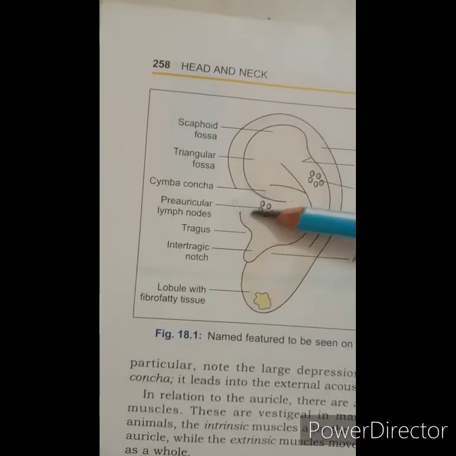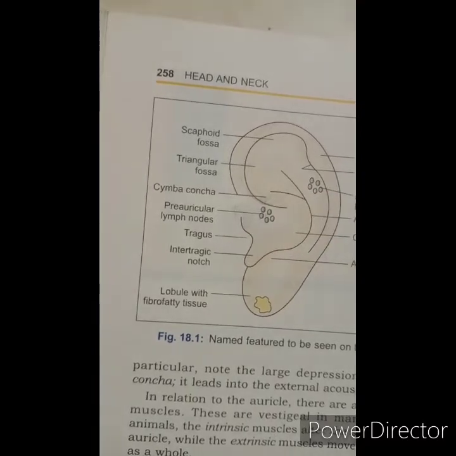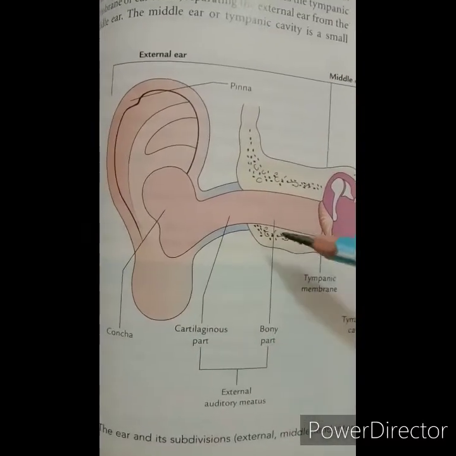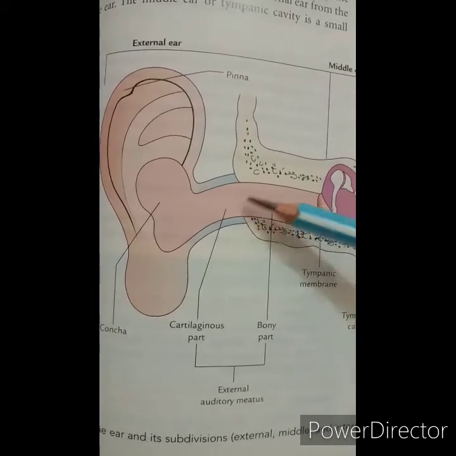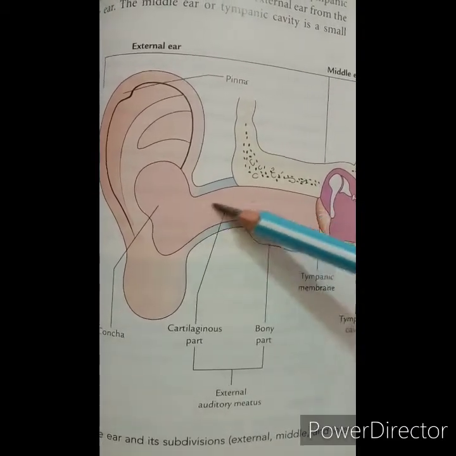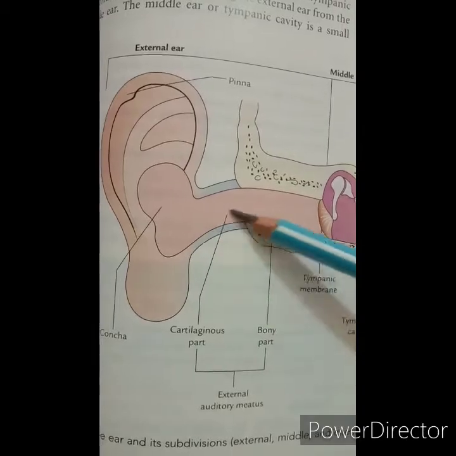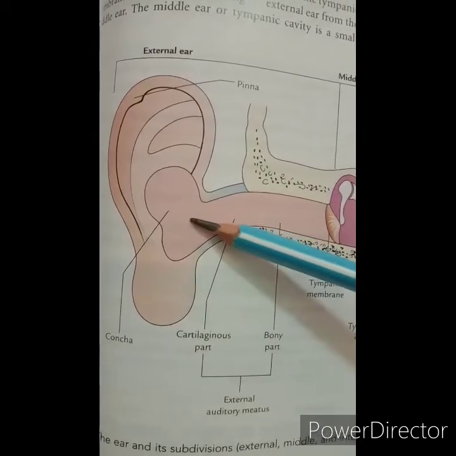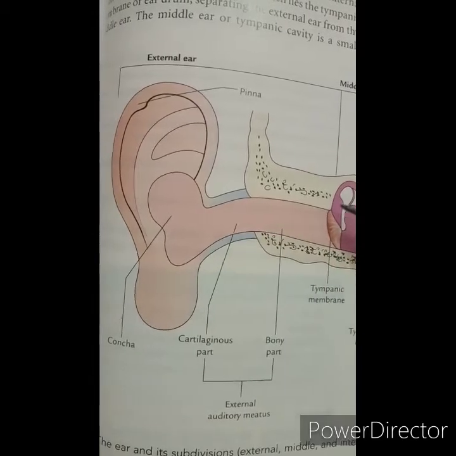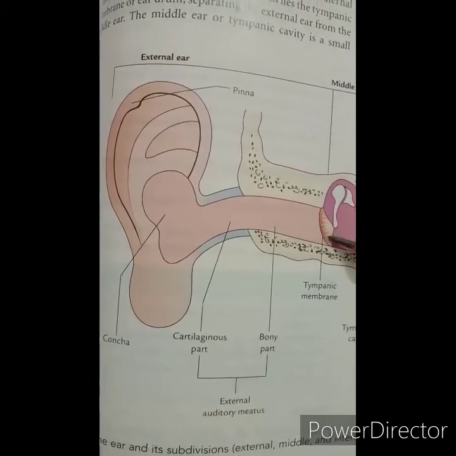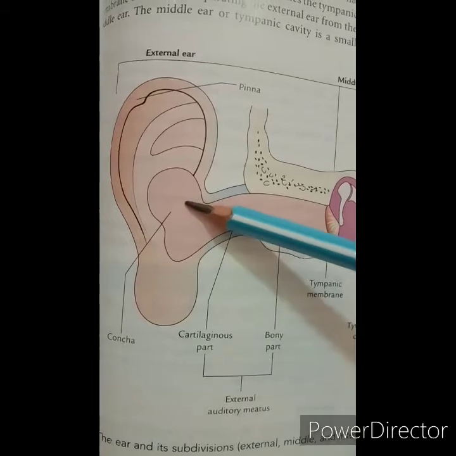Then let's start the external acoustic meatus. The next part of the external ear is the external auditory meatus or external acoustic meatus. It extends from the bottom of the concha to the tympanic membrane. Here you can see the tympanic membrane and the concha.